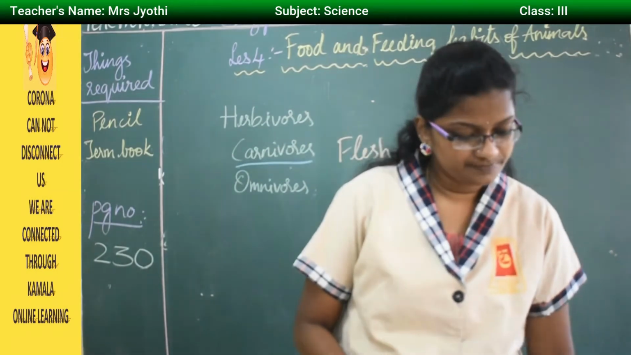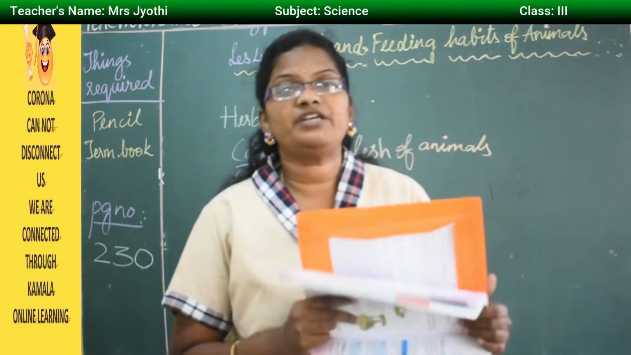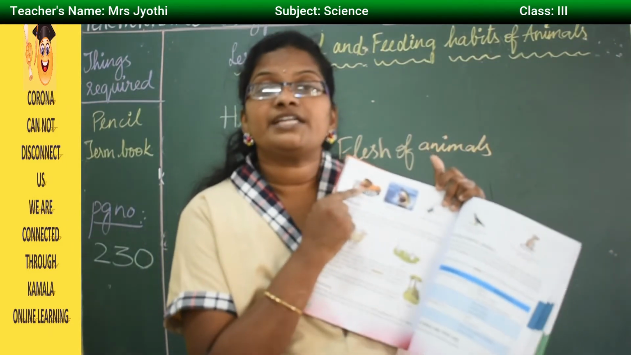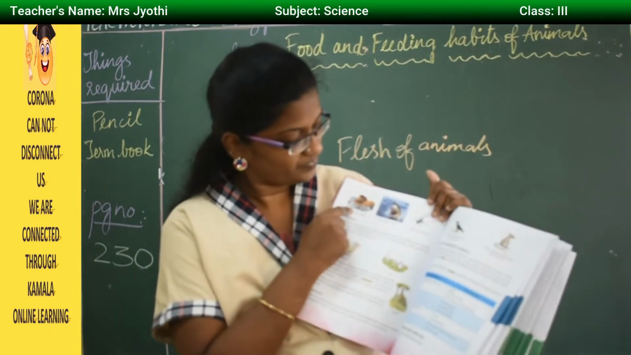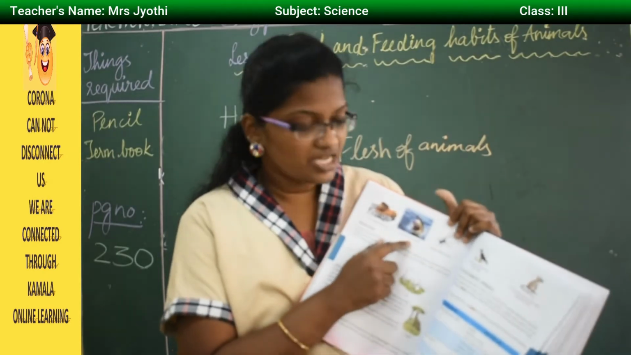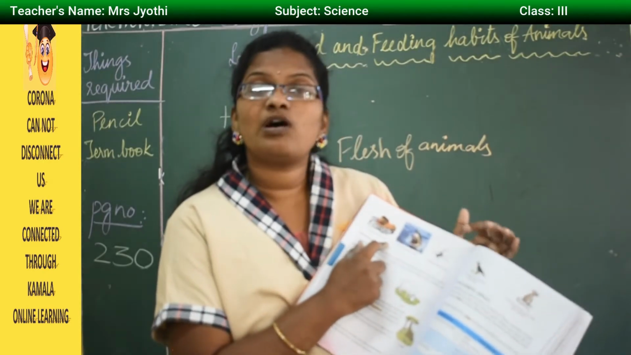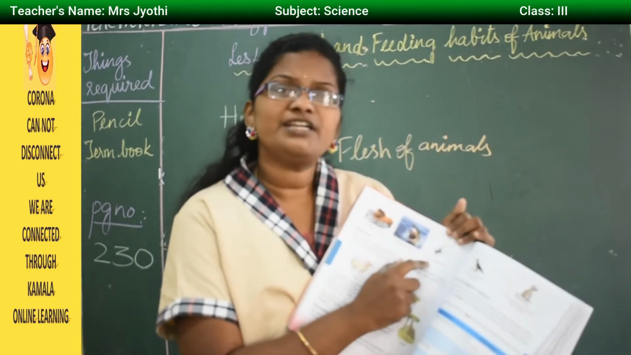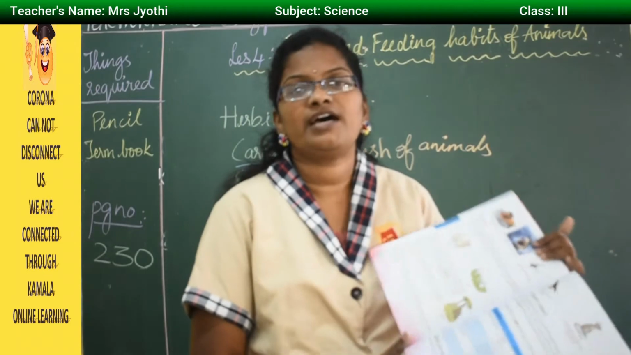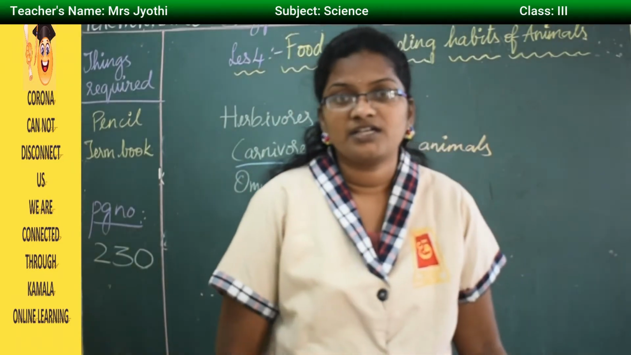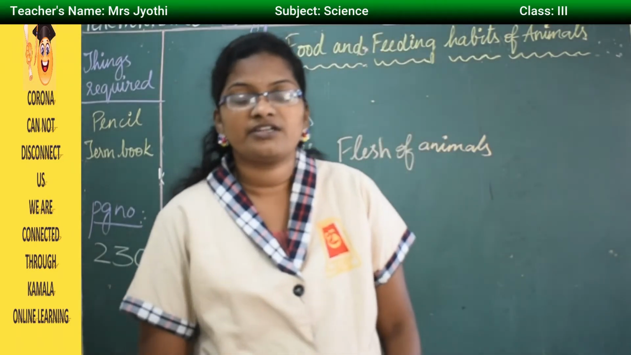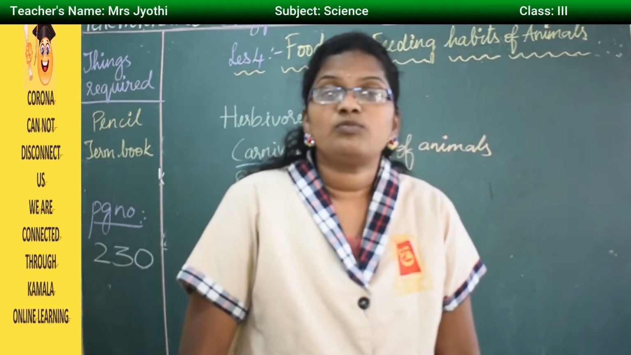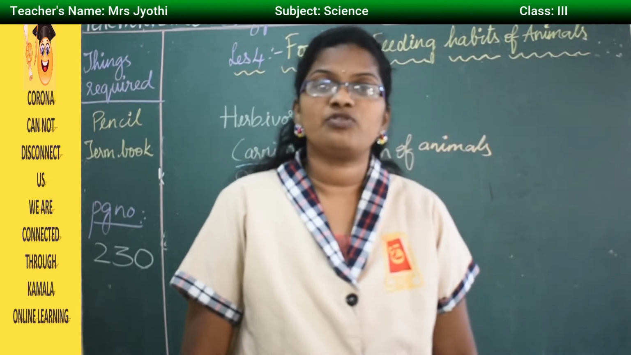Then turn the page. Here you have pictures of carnivorous animals. Here a lion is eating a zebra. Then here we can see a shark. It feeds on small fishes. Then here you can see a spider. It eats smaller animals like ants, mosquitoes and house flies. Then moving on to the next one, that is herbivores.